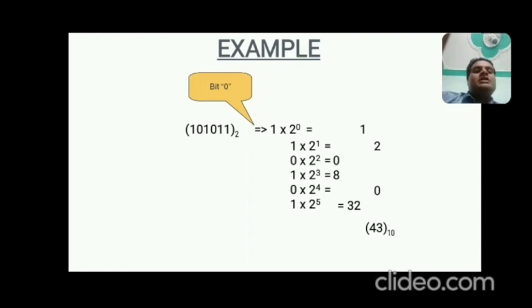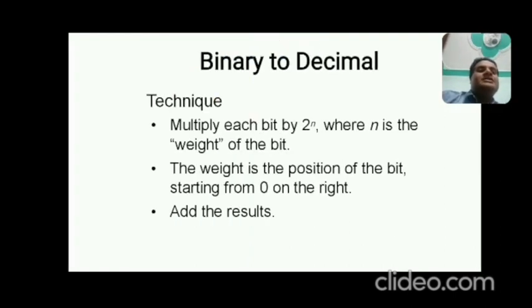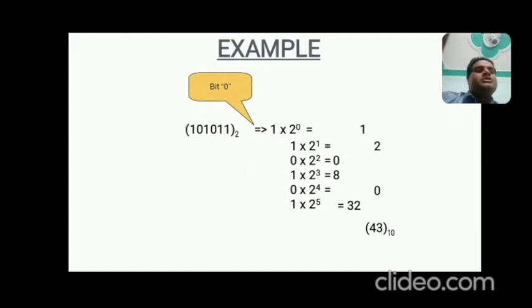Now, in the last step, you can see add the results. Now just add all these results. So 1 plus 2 plus 0 plus 8 plus 0 plus 32 is equal to 43. So what will be the value in decimal? The equivalent value of this binary number is 43 in decimal. These are the steps for conversion from binary to decimal, and you can apply them to all the different conversions, that is binary to decimal, octal to decimal, and hexadecimal to decimal.